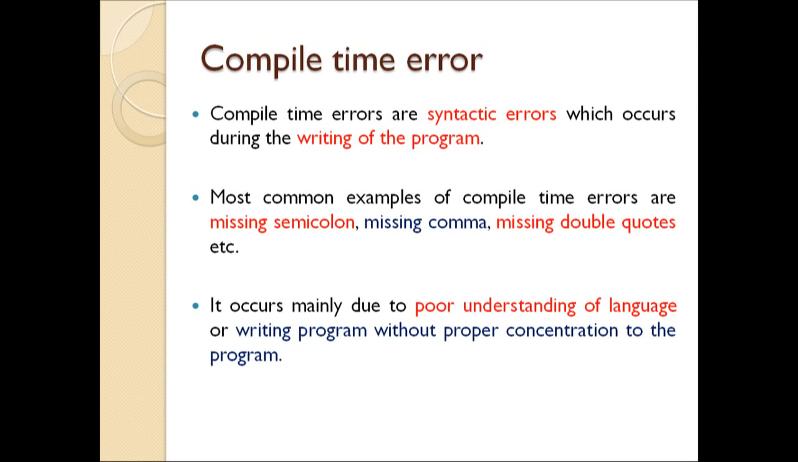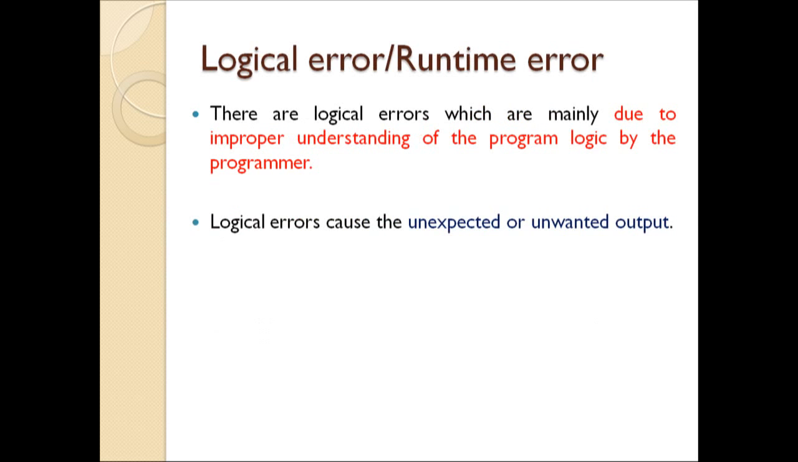So in such a situation, we will not get a compile time error. The program will work successfully. You will be in a position to reach the output screen, but the problem is you will get some garbage value. So this type of error can be categorized as a logical error or runtime error, and we will get unwanted output. So it is given in the second point. Logical error causes unexpected or unwanted output. What we want is the area, but we are getting some garbage value, or some value which is not relevant to what we want to achieve.